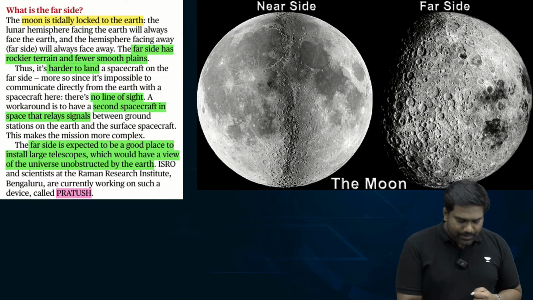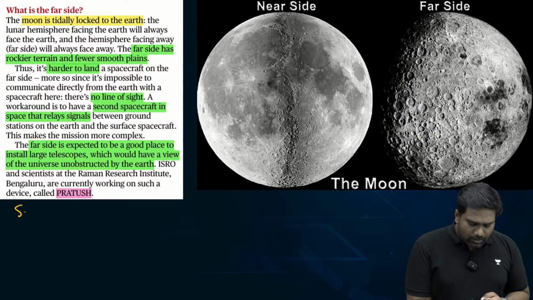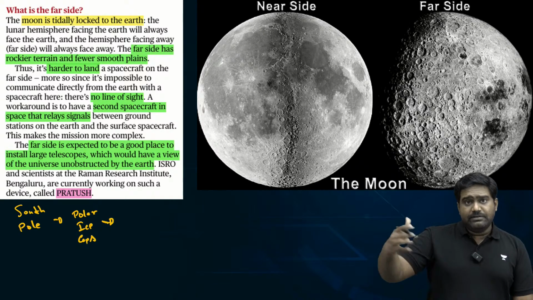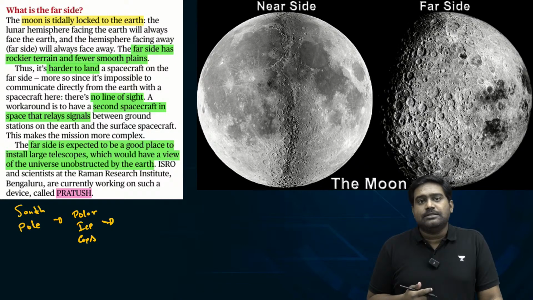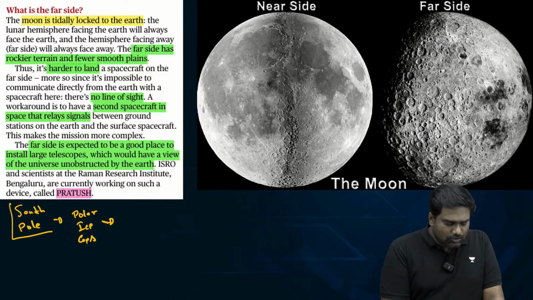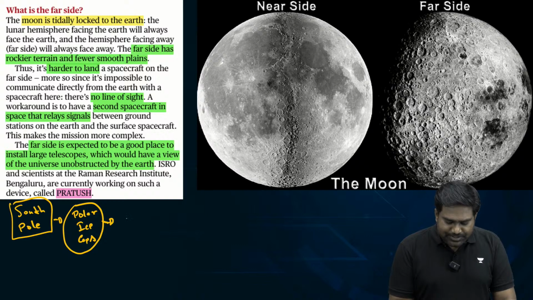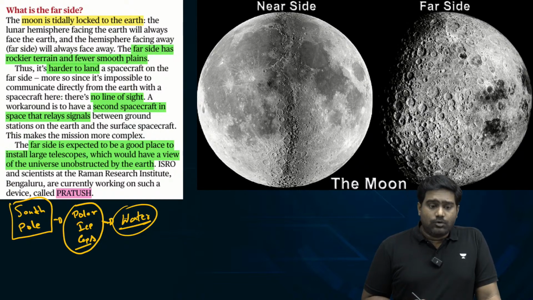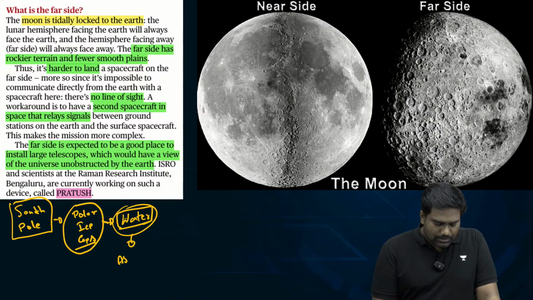So let's understand this. Many countries are focusing on the south pole of the moon because of its polar ice caps. If you look at India's Chandrayaan 3 and even the latest Japanese mission that followed it, and also the failed Russian mission that was launched parallelly with Chandrayaan 3, all these missions focused on the south pole of the moon. The reason is the presence of water in the form of ice. Polar ice caps present on the south pole could be a potential water source for future astronauts and human habitations.